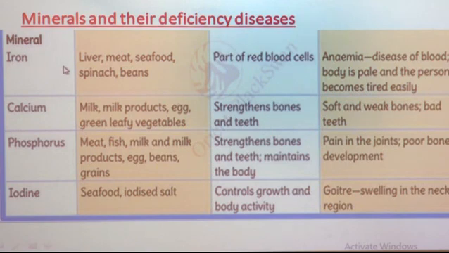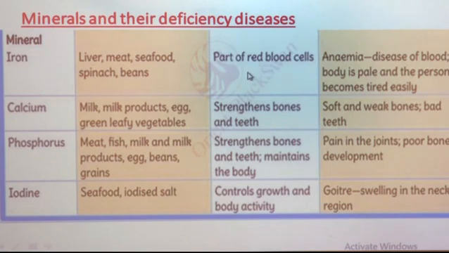Now, see about the first type of mineral, that is iron. Where do we get iron from? When we include liver, meat, seafood like crabs, fish, prawns, spinach, that means leafy vegetables, then beans in our diet, then we get iron. The function is that it is part of red blood cells.